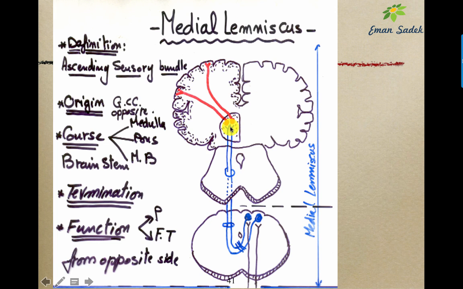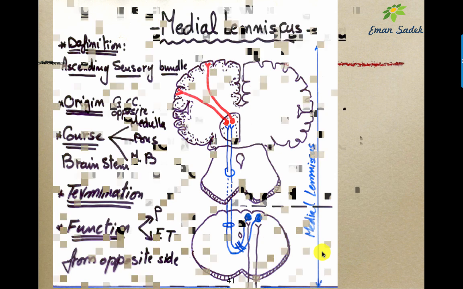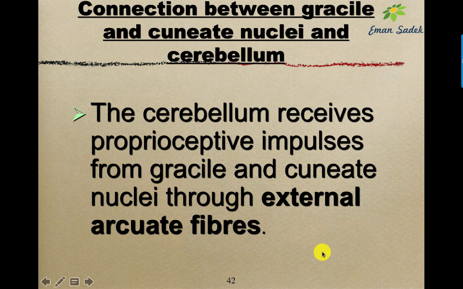And the termination is in the ventral posterolateral nucleus of the thalamus here, and the function: it carries the proprioception and fine touch from the opposite half of the body, because it is a second order neuron, and the second order neuron is always crossing, so it carries the sensation from the opposite side of the body. Here, a very important point: the cerebellum should have information about proprioception.